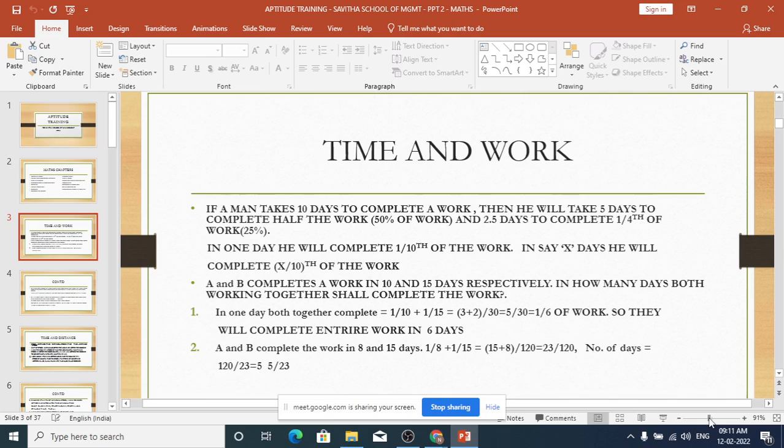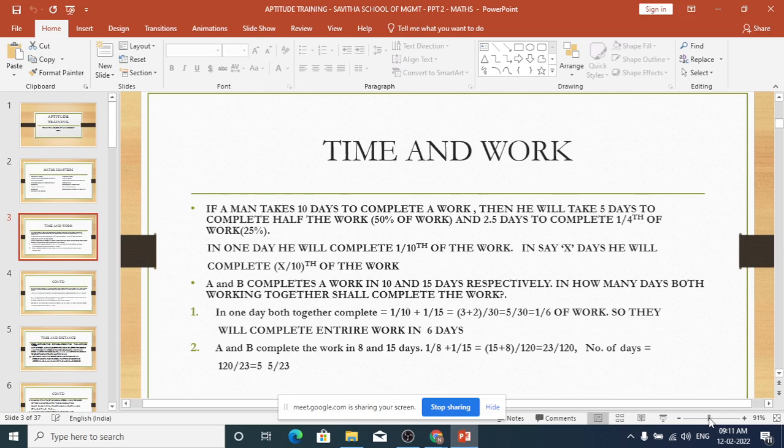If a man does a work in 10 days, how much of work will he do in 5 days? It will be half the work. Am I correct? If he takes 10 days to complete the entire work, to do half the work he will take 5 days. Or in 5 days, he will do 50% of the work. In 2.5 days, he will complete 1/4 of the work. This is the fundamental which you need to keep in mind.